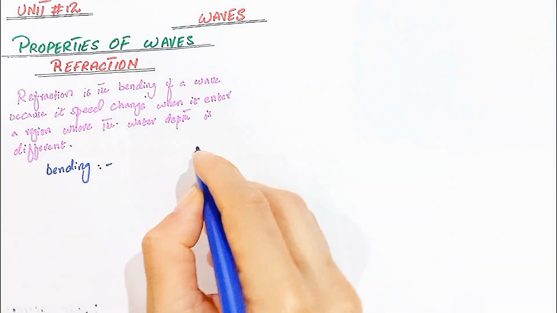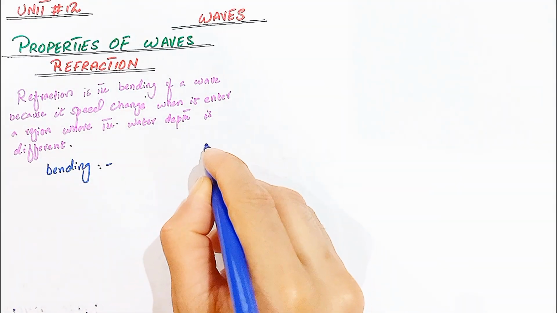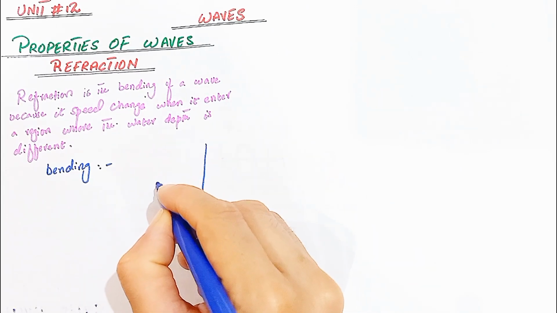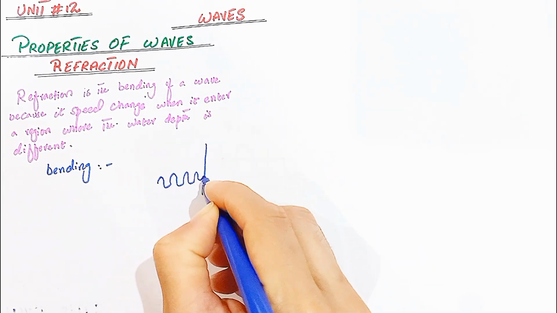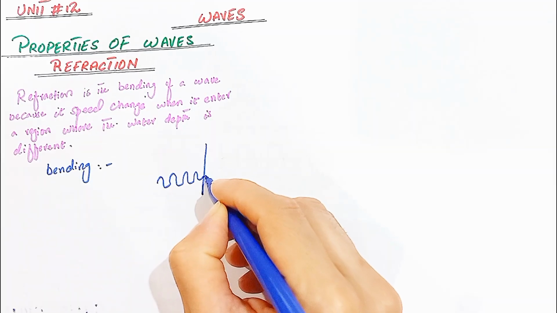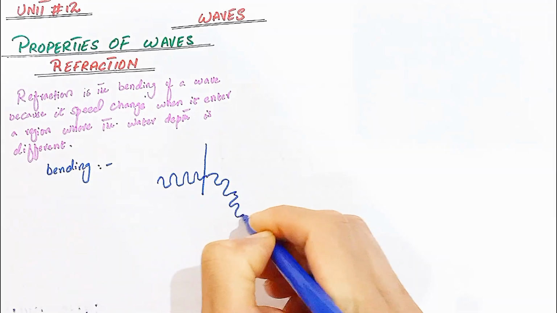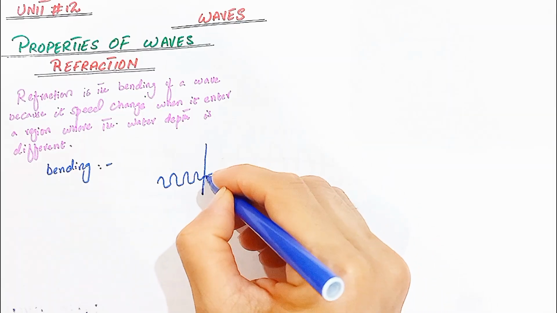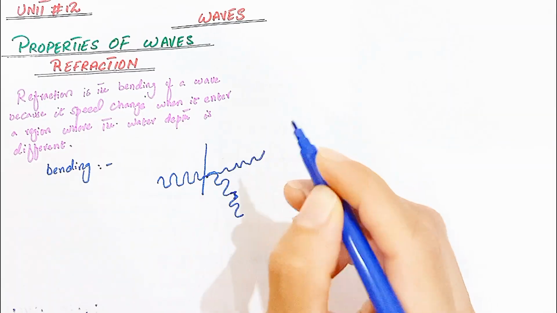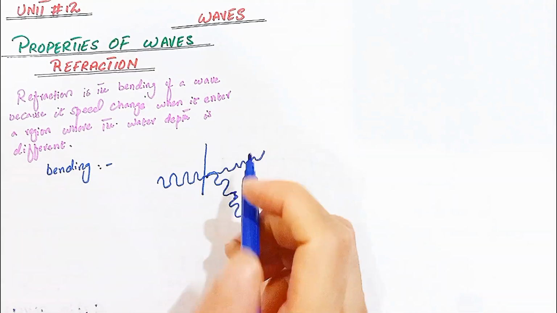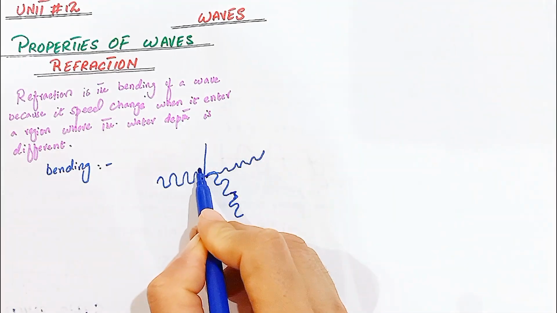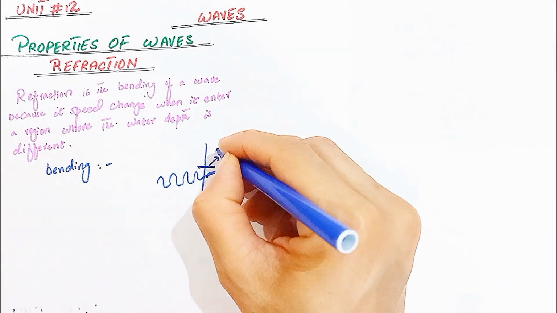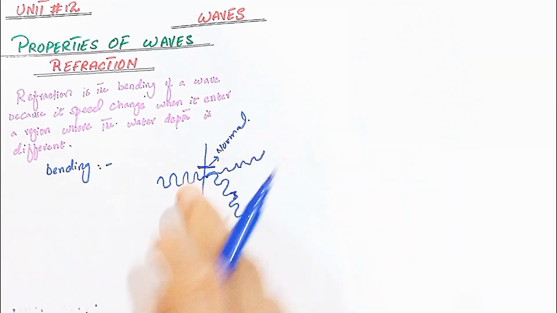Here we take the two mediums. When the water waves enter from the first medium to the second medium, whether its speed is changed, either it becomes fast or it becomes slow. When it slows, it bends toward the normal. When it becomes fast, it bends away from the normal. This is the normal between the two mediums.